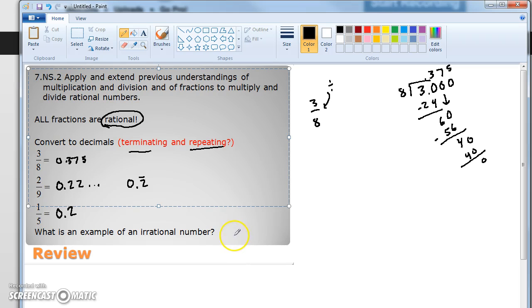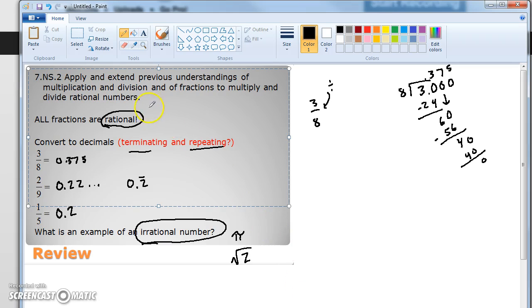It stops. Okay, example of an irrational number. It's one that goes on forever and ever. The most famous irrational number is pi. There's no pattern to it. It just kind of keeps going. And other irrational numbers you'll usually come across are things like the square root of 2, which is irrational because it's not perfect.